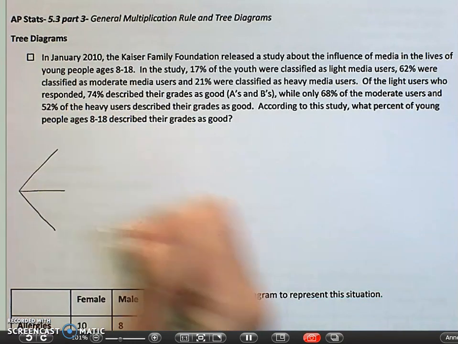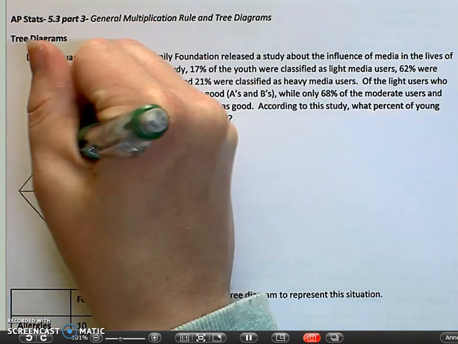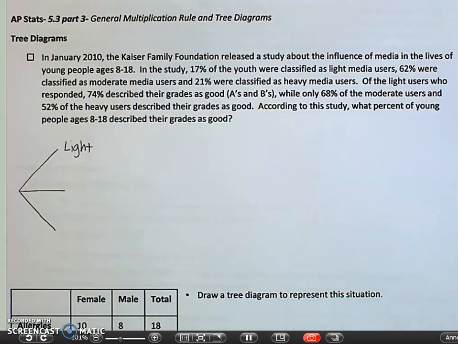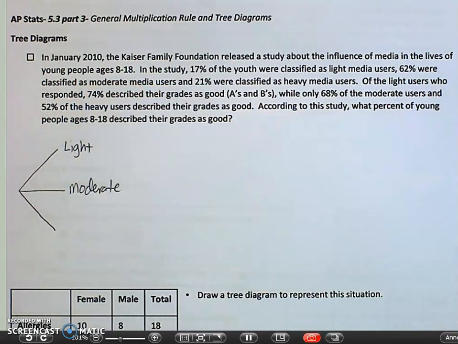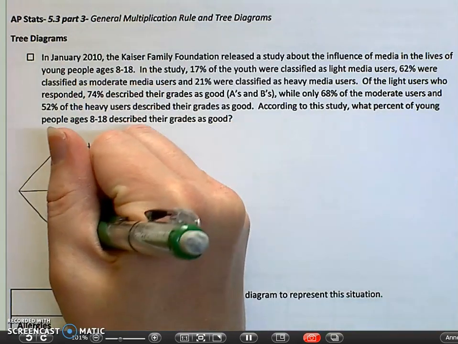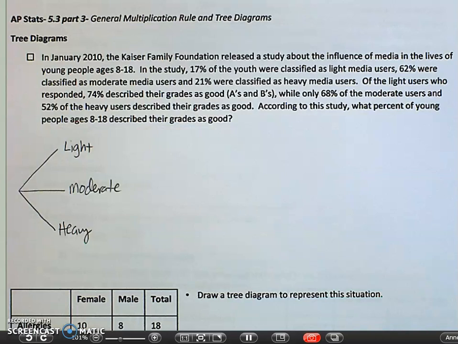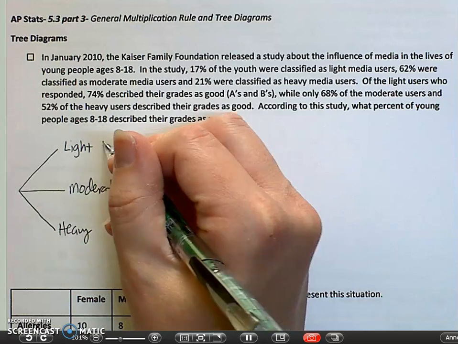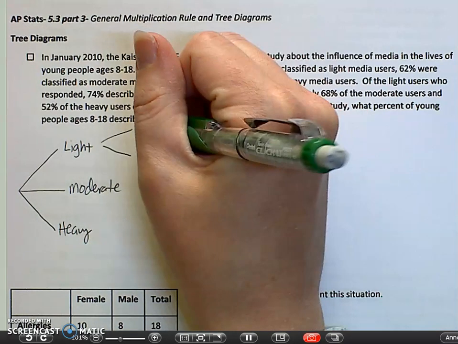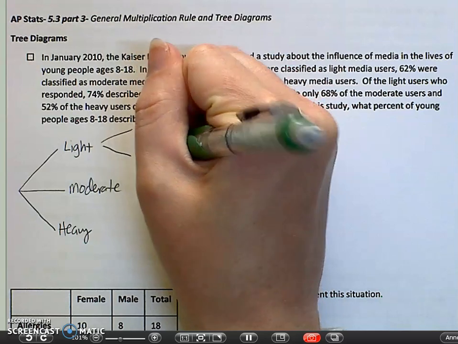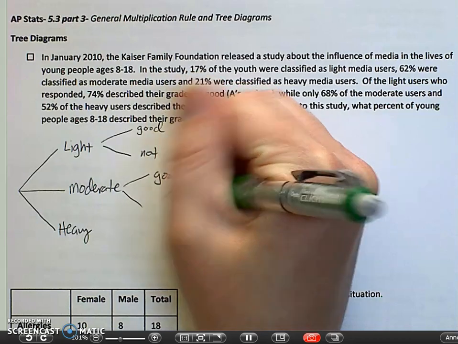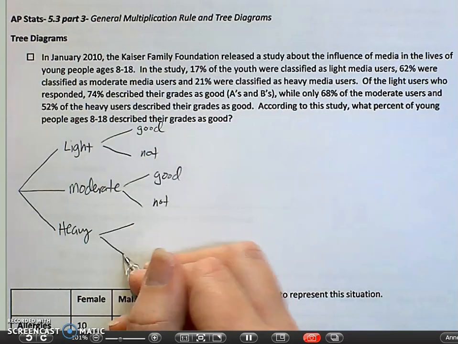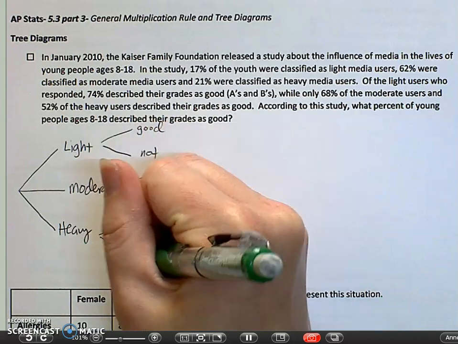a classification as a light media user, a moderate media user, or a heavy media user. And then from there, we talk about how they describe their grades. So they're either going to describe it as good, or we're just going to say not good. So we've either got good or not good, good or not good.